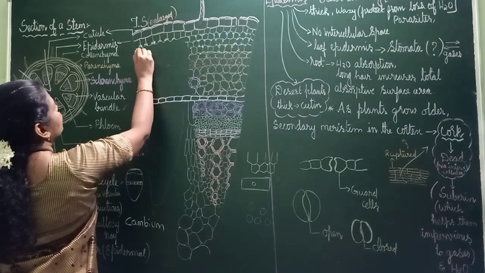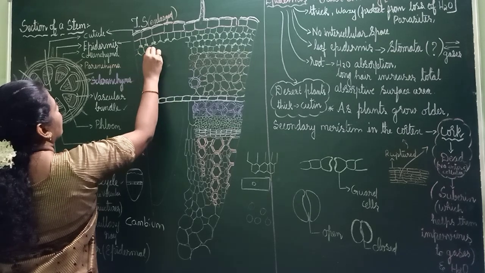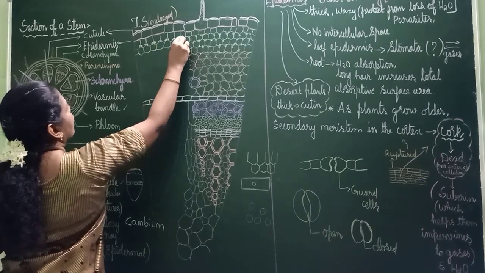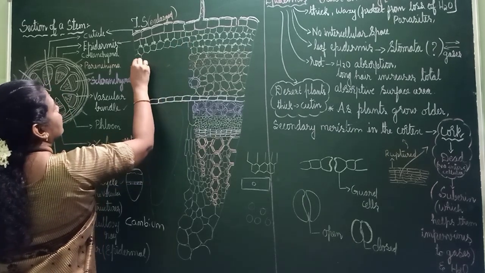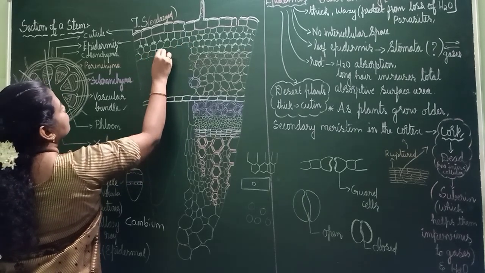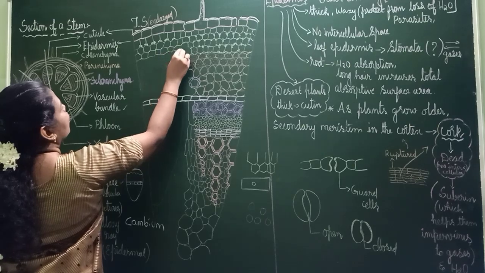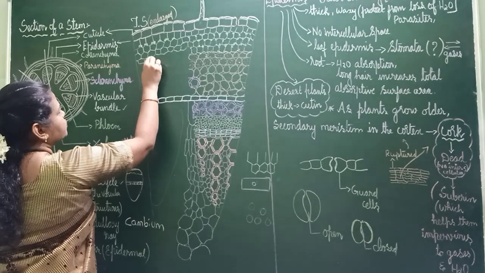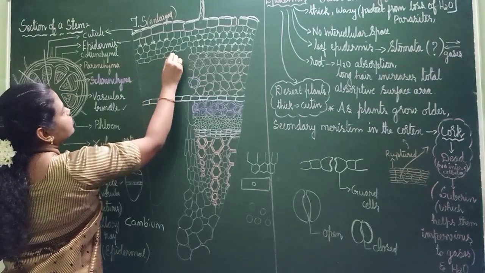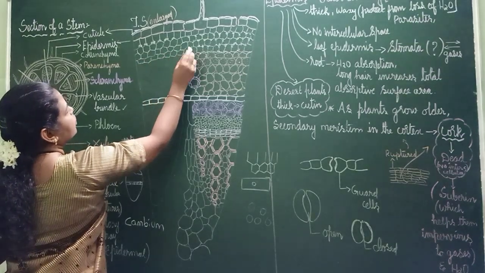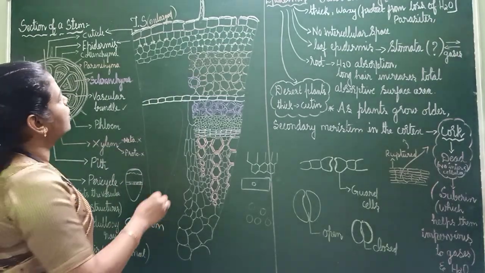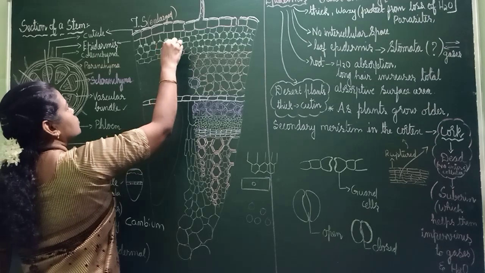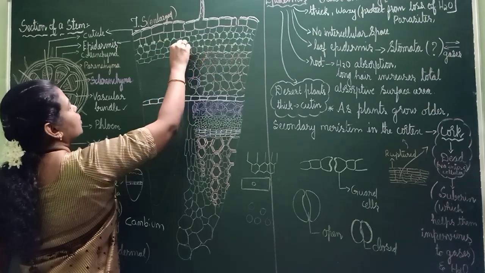So you are drawing what? Collenchyma. 2-3 layers if you draw, it is enough. Here I have shown 4 layers. So here also I will show 4 layers. One more we will show. It will take some time for you to practice, but you will also be good. When you practice, you will also get it. So all the corners, see I have shown now. It should be,